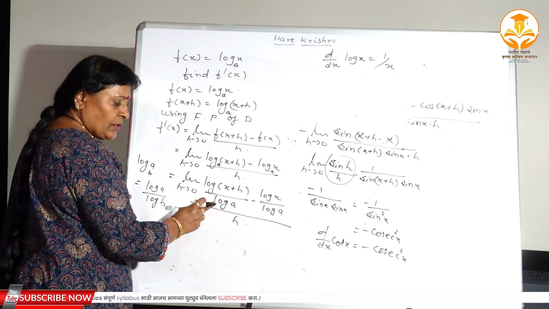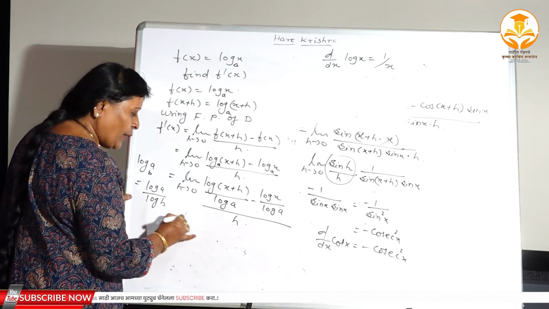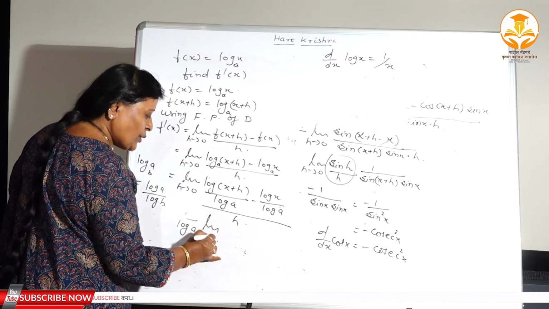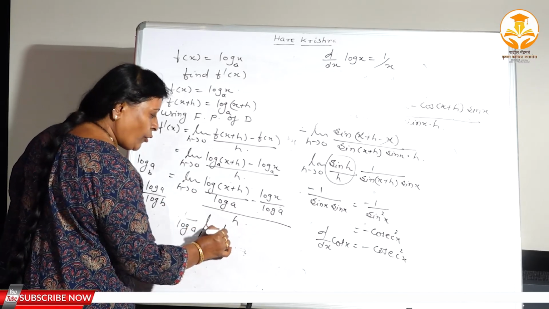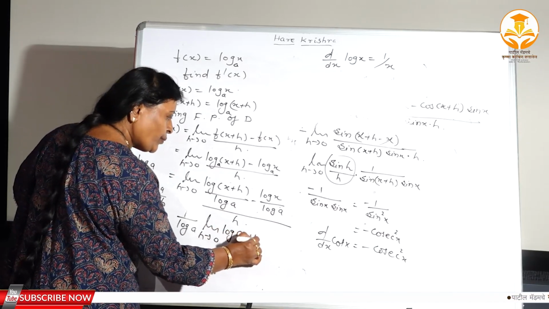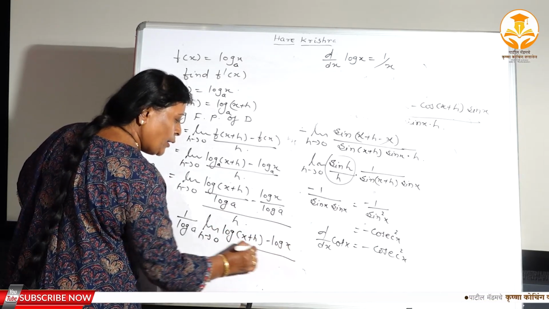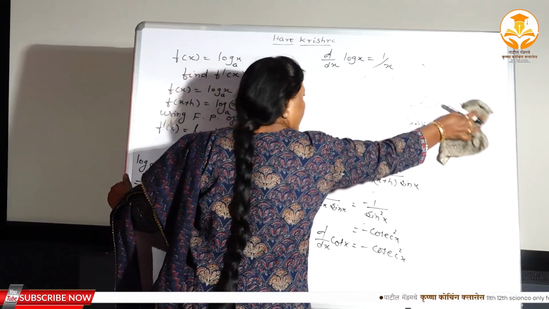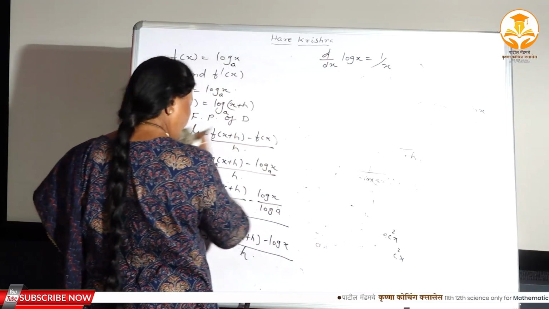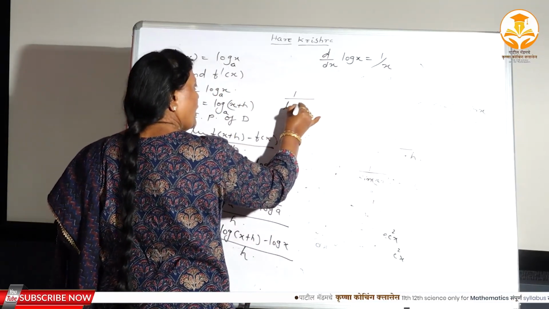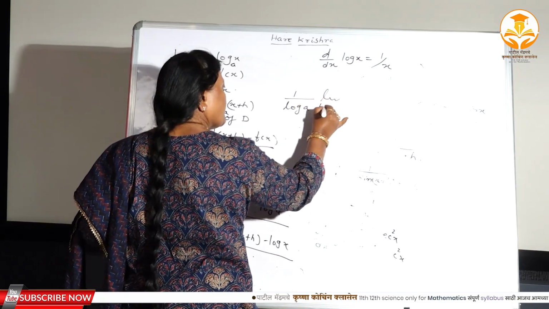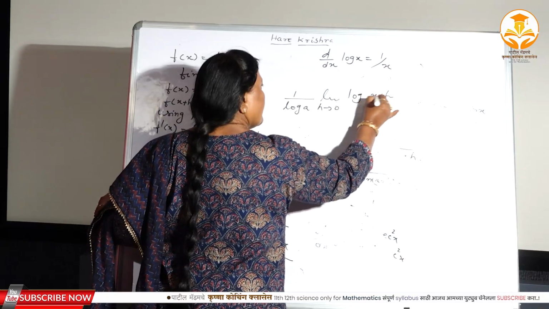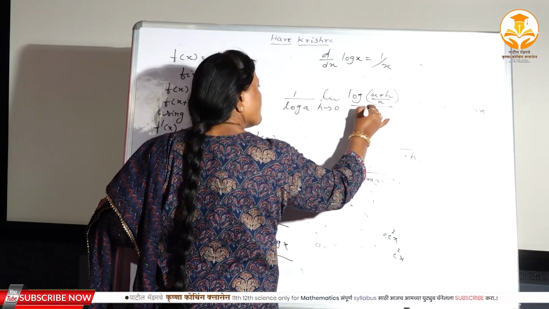Again, if you observe this, 1 upon log a, 1 upon log a, 1 upon log a, you can take common. Limit h tends to 0, this is also a constant, and you can take common log of x plus h minus log x divided by h, right? And we have just worked this out already. 1 upon log a remains as it is. See, again by the rule of logarithm, limit h tends to 0, log of a minus log of b means log of x plus h divided by x, divided by h.